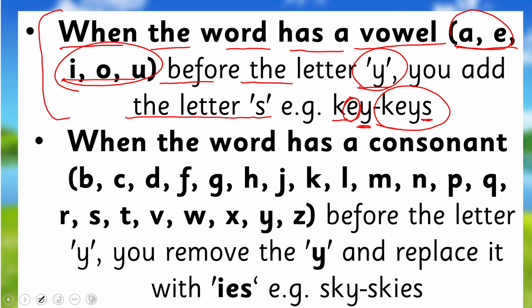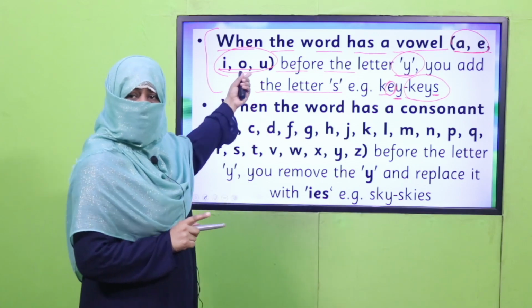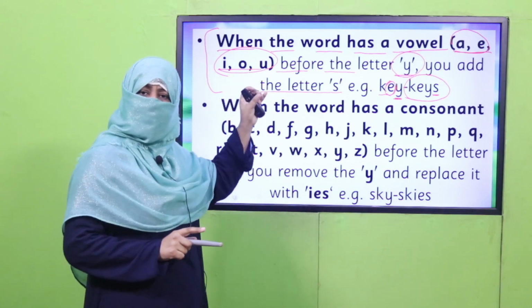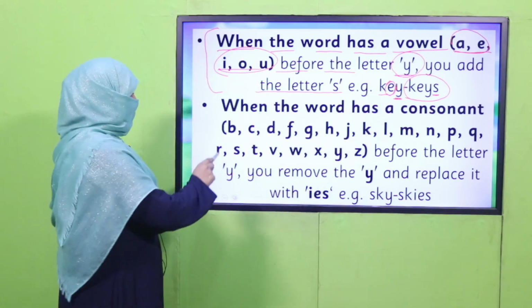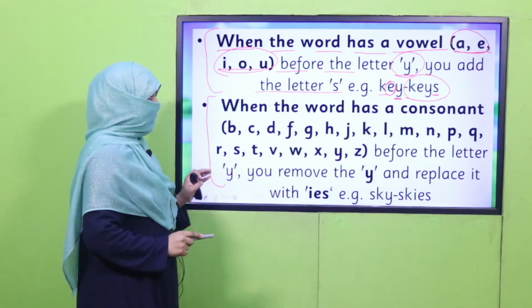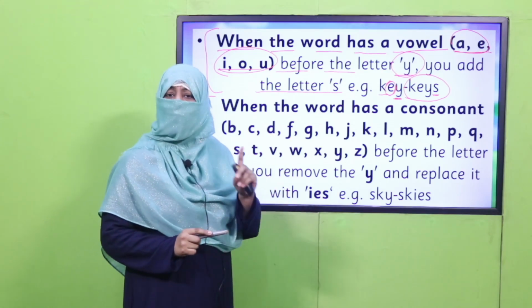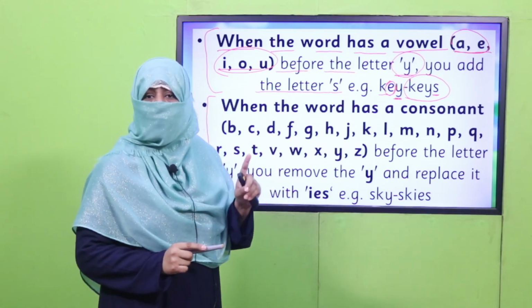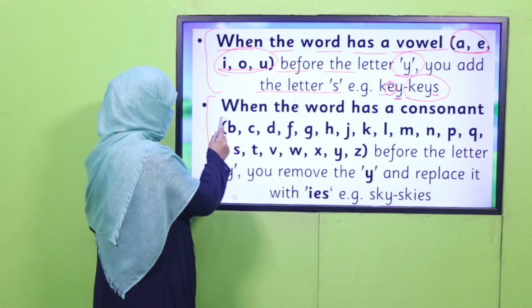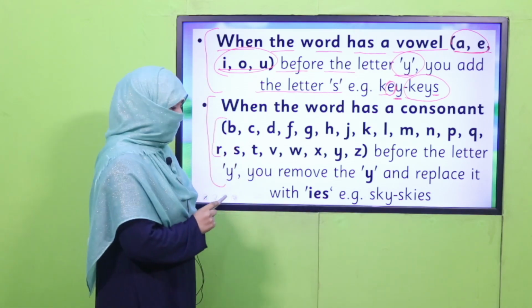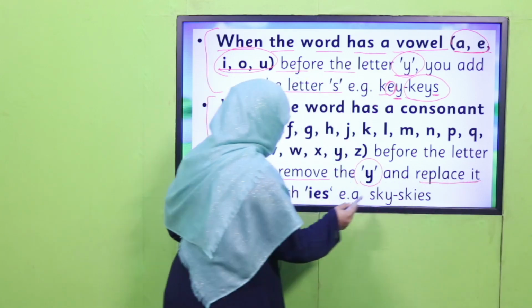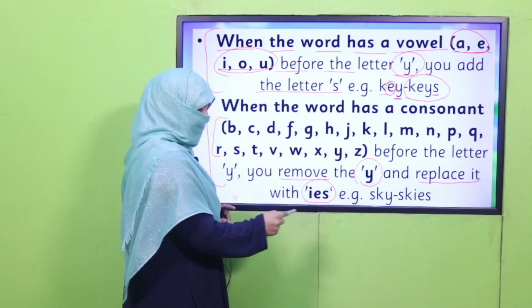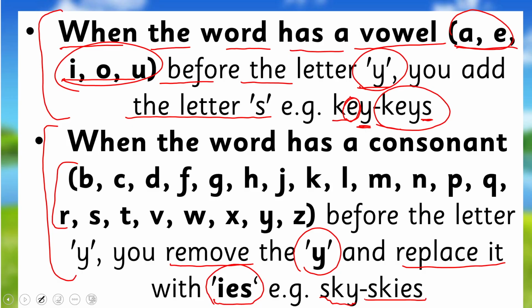Now the noun is ending on Y. In situation 1, before Y there is a vowel A, E, I, O, U. You will simply add S. In situation 2, if there is a consonant, like the word is ending on Y, but before Y it's not a vowel, it's a consonant, any one of these letters. So what will you do? You will remove Y and replace it with IES. For example, sky, skies. You will remove this Y and add IES.